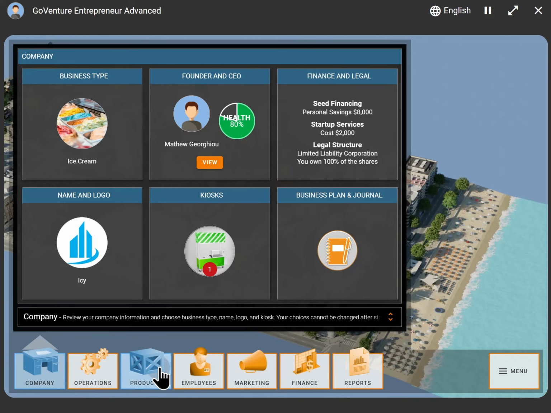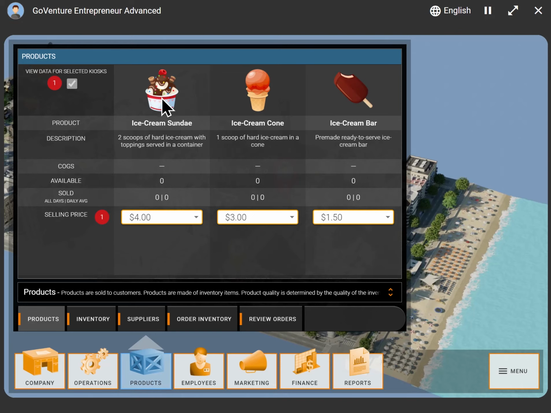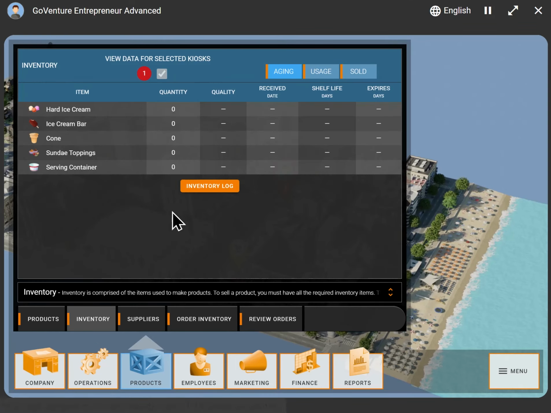So now what we have to do is go to our products, and we can see our products. So the kiosk business has 3 products. Lemonade stand just had 1, the lemonade. And here we now have 3. When we get up to full business, we could actually have potentially dozens of products. So here we have ice cream sundae, ice cream cone, and ice cream bar. We can see the inventory items that are needed to make the ice cream, and various other metrics that we haven't got any information on yet because we haven't started yet. And we can adjust our selling price for each of the 3 products at any time, and it allows us to experiment with pricing and profitability.